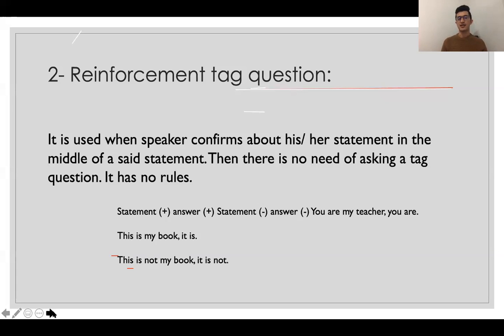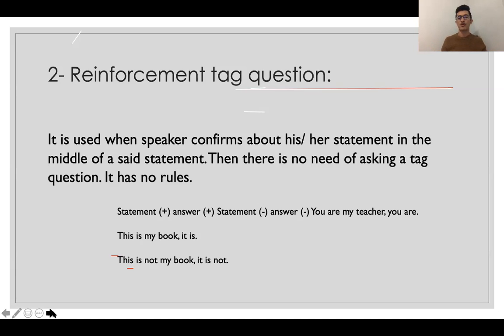In a regular tag question, we ask someone else to confirm it. But in a reinforcement tag question, we ourselves confirm our statement, just to show more emphasis on our sentences.